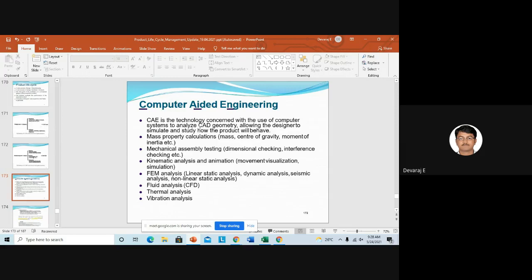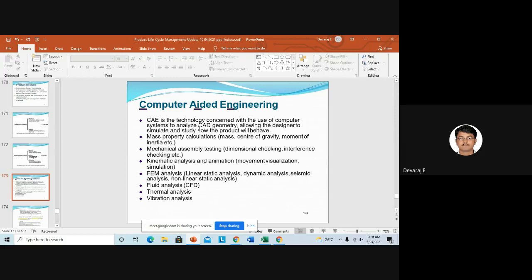So whatever you complete, the design in the CAD software like CATIA, ProE, Unigraphics, whatever it may be, use the software, you convert your conceptual design to the virtual design. Then the virtual design will be implemented in the analysis software like Abaqus, MSC Nastran, Patran, ANSYS. We will import the design here. Why? To see what the results are.